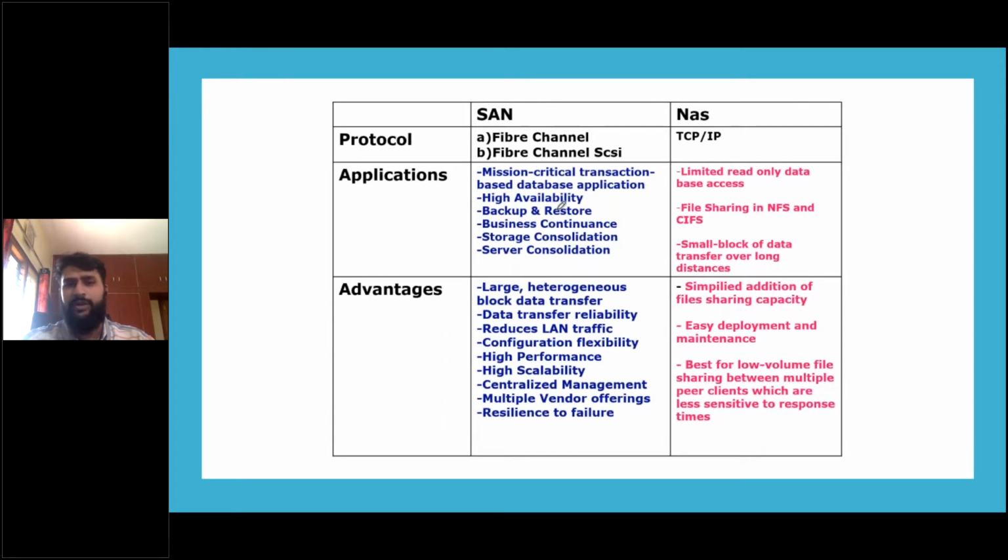Backup and restore, you can always scale this. I'll explain what backup and restore is in the last slide. This presentation is almost done. Storage consolidation, business continuance.